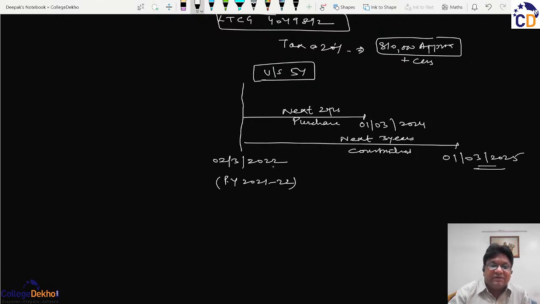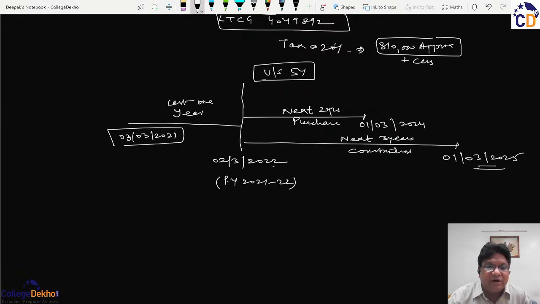But as I said earlier, we can also look at the house if it has been purchased before the old house was sold, and therefore if the house was purchased within the last 1 year. So this date will correspond to 3rd March 2021. This is not 2, this is 3 March, because the third year completed on 2 March, and the second on 1 March.